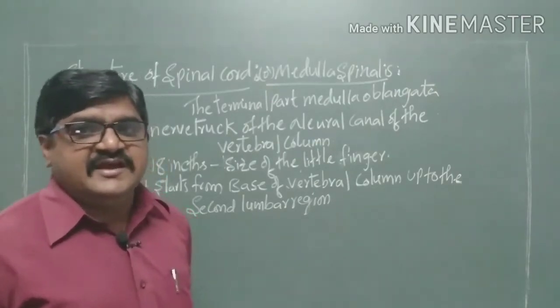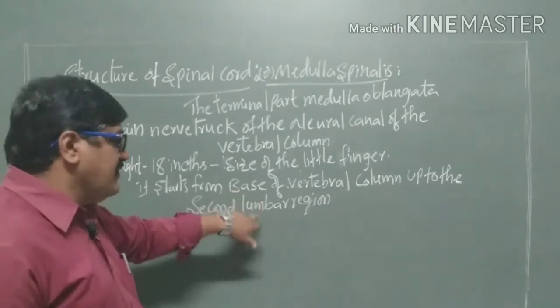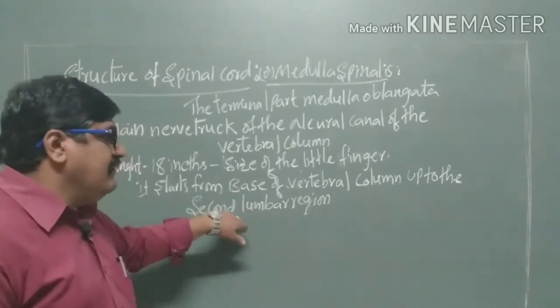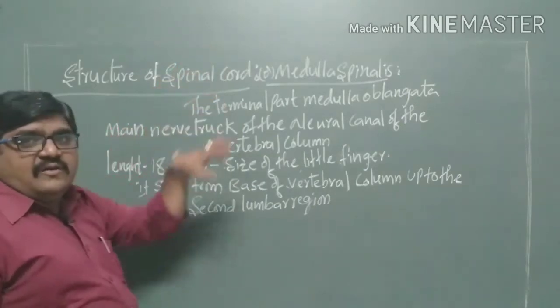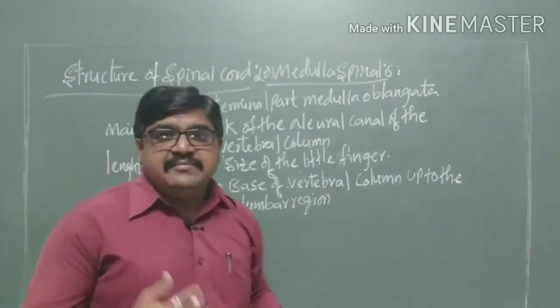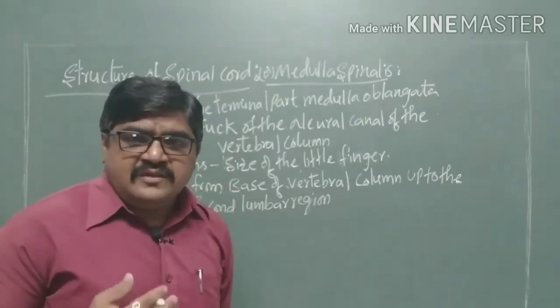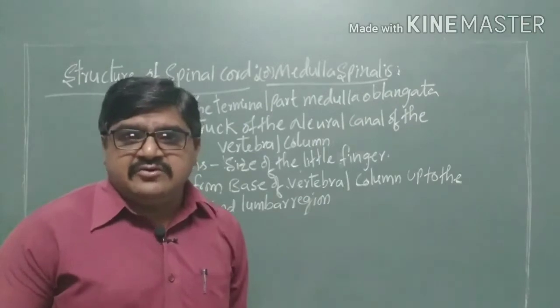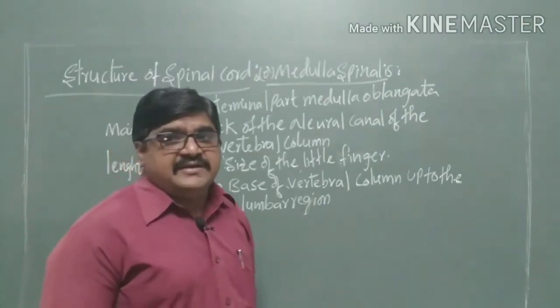We will discuss in detail. So here we are passing from the base of the vertebral column to the second lumbar region. Now, how the brain is covered by three coverings, such as the meninges, the cerebrospinal fluid, as well as the gray and white matter.